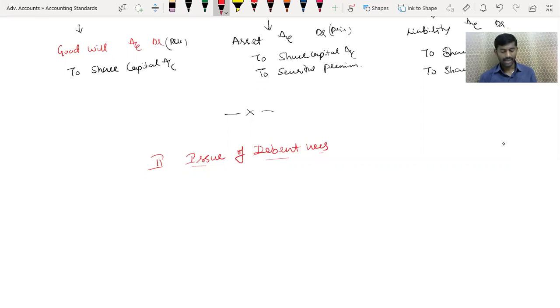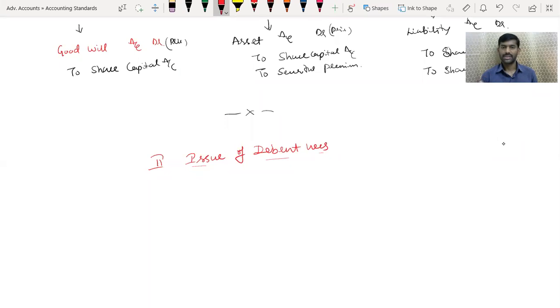Because I will collect the application money and immediately go for allotment. From the date of allotment, the interest meter will run. Interest has to be paid. Got it? From the public, since the money was collected for shares, I have given a share certificate because I have treated them as owners. Now, suppose I collect money from the public for a short-term arrangement in the form of debt. For that, one acknowledgement I have to give. That acknowledgement is called a debenture certificate, like a share certificate.